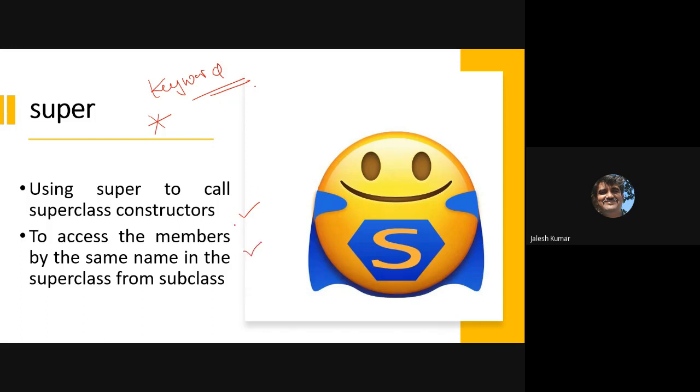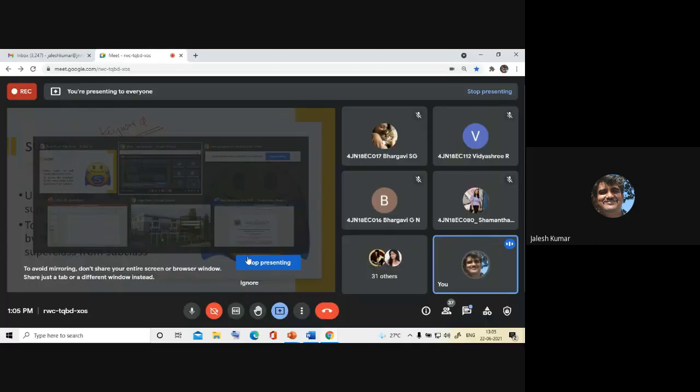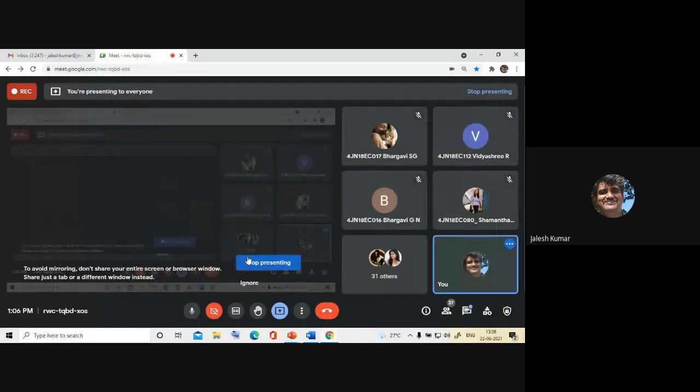There are two important uses with respect to super: the first is calling the superclass constructor, and the second is differentiating the variable in the superclass from the subclass. In detail about super, we will discuss in the next class.